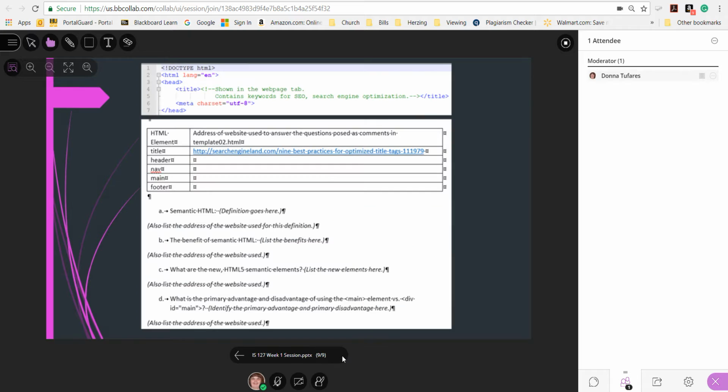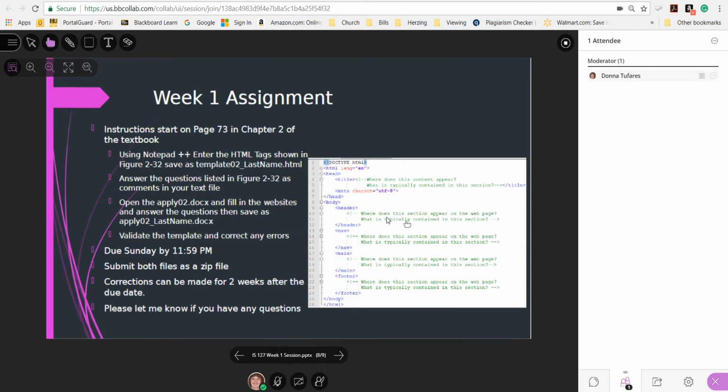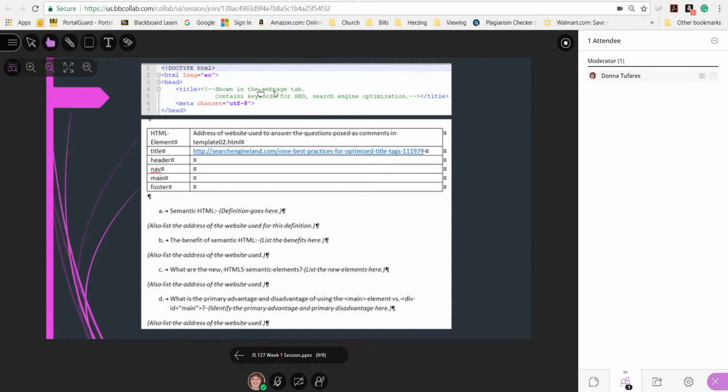And then if you look at the example that they gave for title, where on this one it asks where does this content appear, meaning where does the title appear, and they answered as shown in the web page tab. And then they answered the second question. So that's what you're required to do for each. Then you jump over to the Word document and you're going to put in your web page where you found the information. Now for the title, it's already given to you, so you can use that web page. Then you would answer the others and provide the web pages.